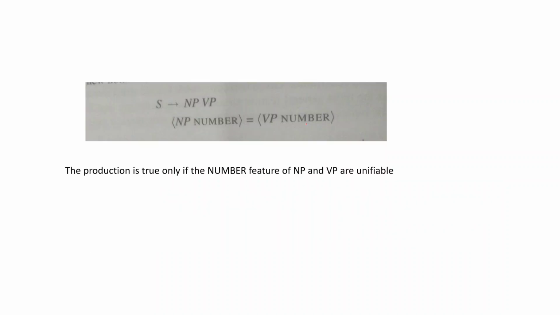Say for example, this is an example. So here you have a production. Sentence is made up of a noun phrase followed by a verb phrase. So this is actually a constraint which is specified. The noun phrase has number as a feature, and the verb phrase also has number as a feature, and these features have to be unifiable or compatible.